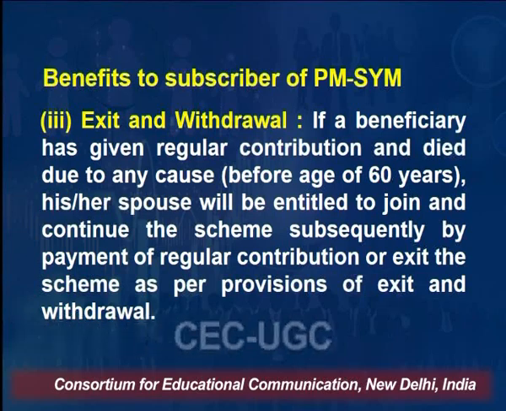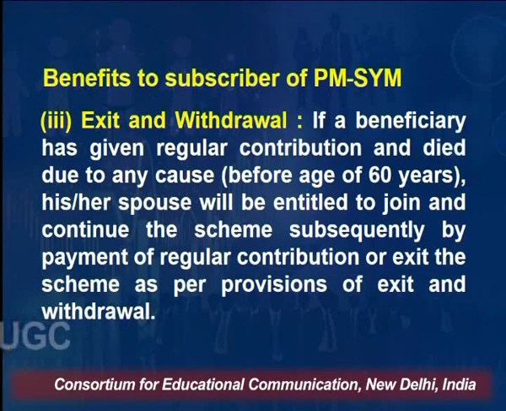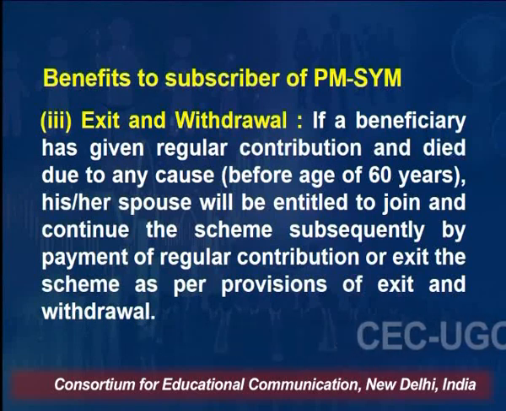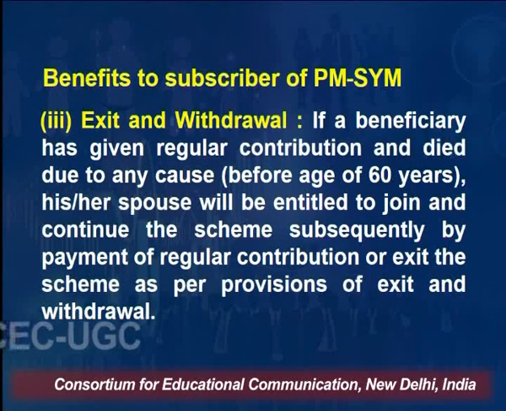So what are the benefits? Exit and withdrawal. If a beneficiary has given the regular contribution and died due to any cause before the age of 60 years, his or her spouse will be entitled to join and continue the scheme subsequently by the payment of regular contribution.